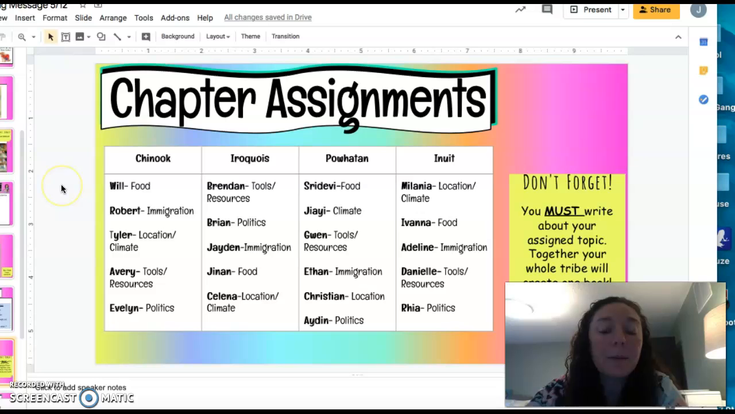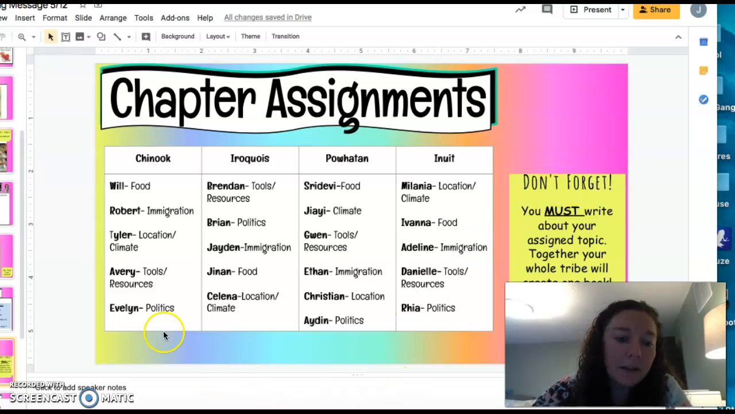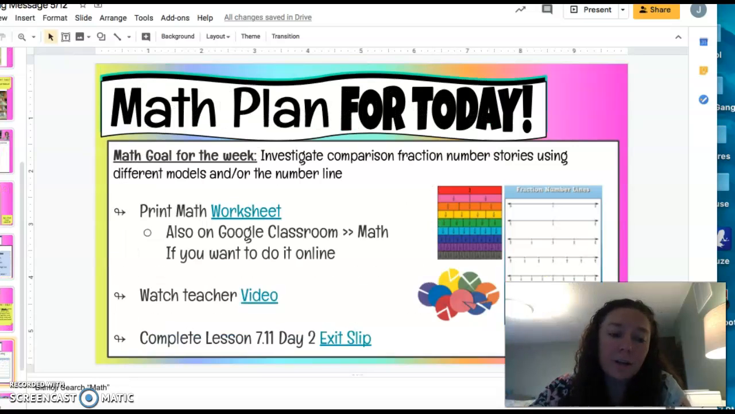Here are your chapter assignments. Again, it tells you your name and everybody in your group what they're responsible for. Please don't forget, you must write about your topic. Together, your whole tribe will be putting together a book. So by having 5 people in your group and each of you responsible for a different subtopic, that gives your informational chapter book on the Chinook tribe 5 chapters. So you guys are really working together to do this. Feel free to use Padlet or the chat on the side, and you guys can talk to each other and get information if you're stuck at all.